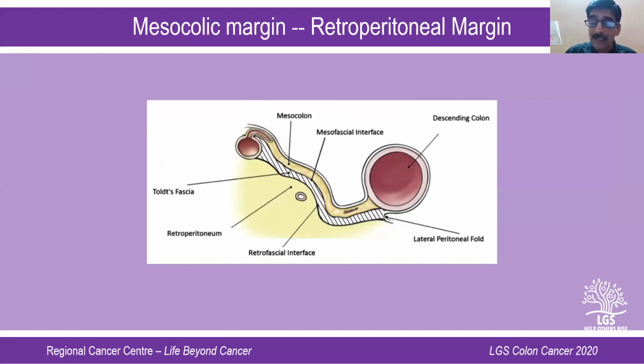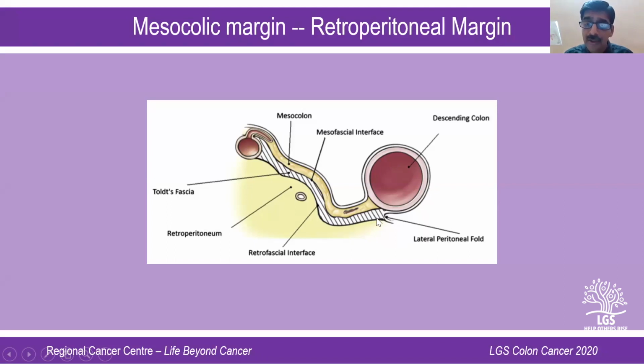So what are the anatomical changes that they made? And this is something which I would like all the viewers to focus on a bit. As I said earlier, a part of the ascending colon and a part of the descending colon is not covered by peritoneum. If you look at this particular anatomical aspect, you can see that this is the peritoneal reflection, which comes over here, winds around the colonic wall, and then reflects onto the abdominal wall.